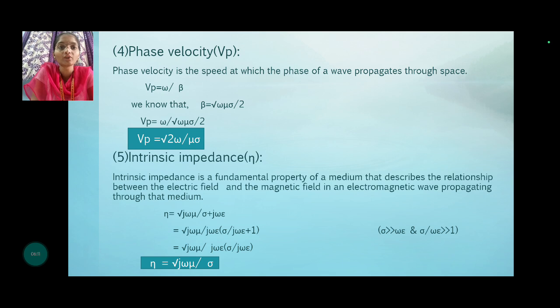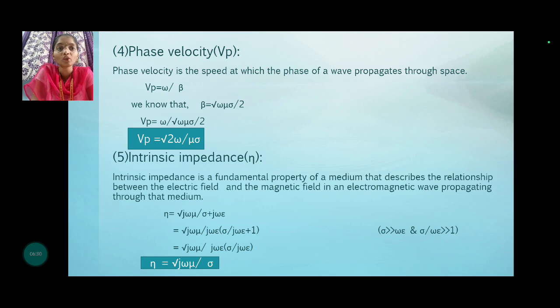The fifth one is intrinsic impedance, denoted by eta. Intrinsic impedance is a fundamental property of a medium that describes the relation between the electric field and magnetic field in an electromagnetic wave propagating through the medium.